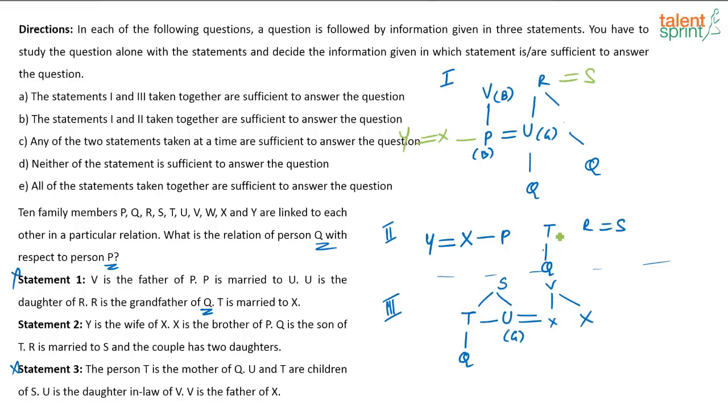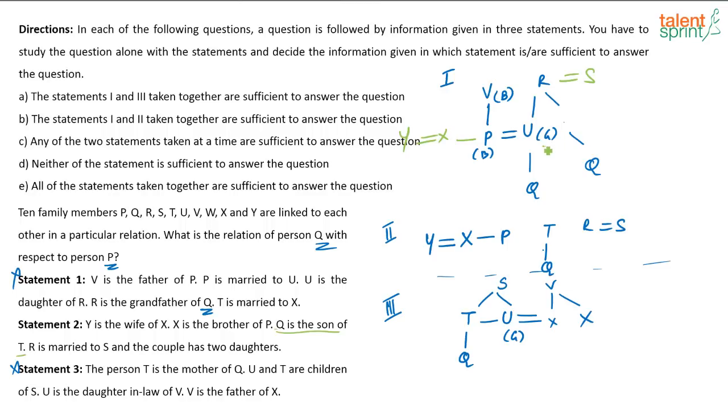No, actually if I combine statement 1 and 2, see, two possibilities are there, correct? Wait. T, see, T is the mother, okay. Here it is not given T is the mother of Q, right? See, in the second statement it is just given Q is the son of T. Again, the gender of T is also not known, right? So if I combine only statement 1 and 2, T can either be the father of Q, or T can be the mother of Q.